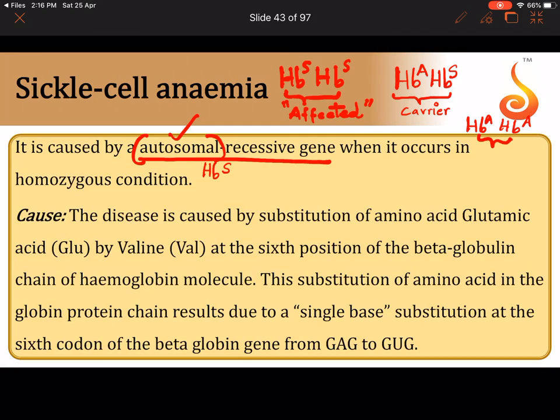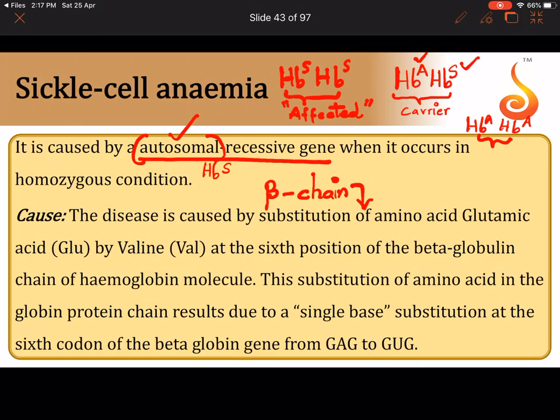So which is the allele responsible for normal hemoglobin production? It is HBA, which happens to be dominant. And which is the allele responsible for abnormal sickle cell hemoglobin production? It is designated with the notation HBS. In hemoglobin there are two chains, alpha and beta. In sickle cell anemia, it is the beta chain of hemoglobin that is affected.